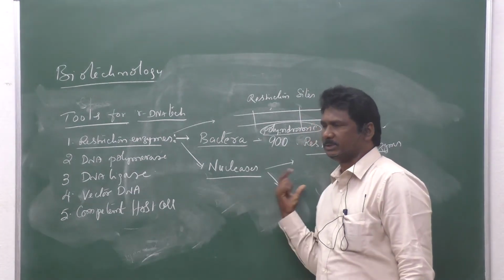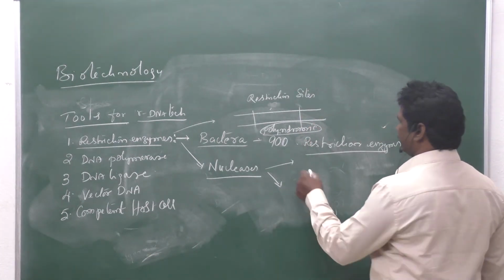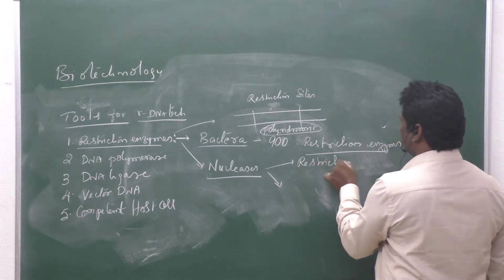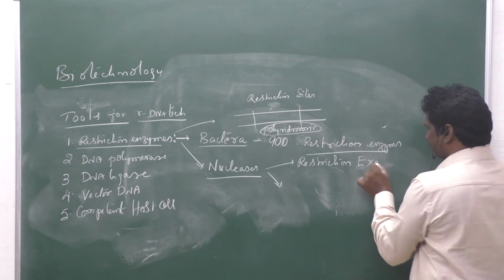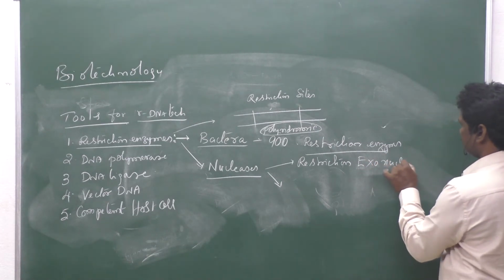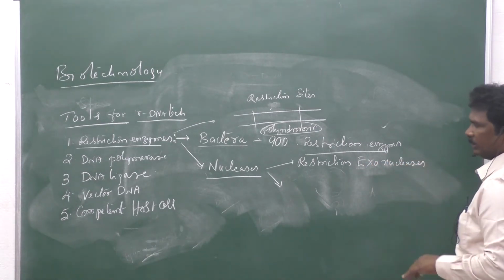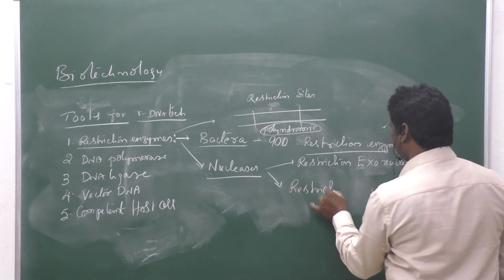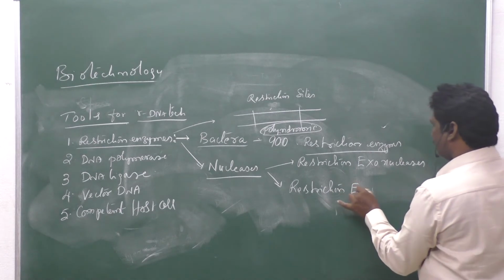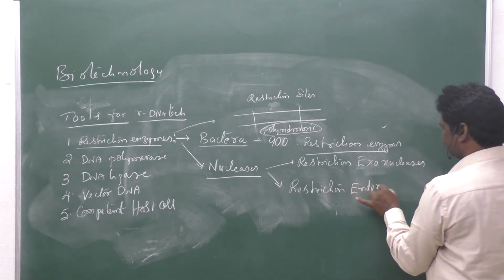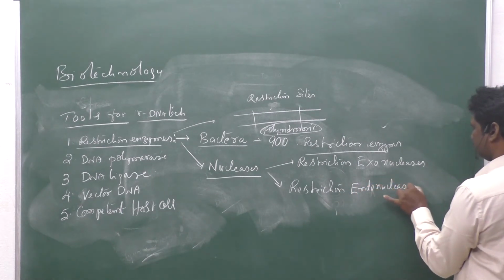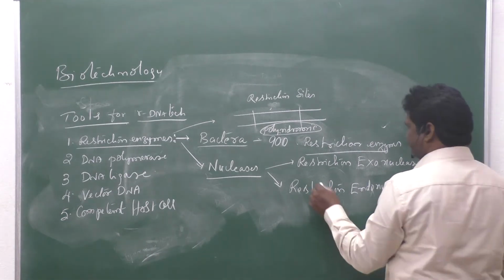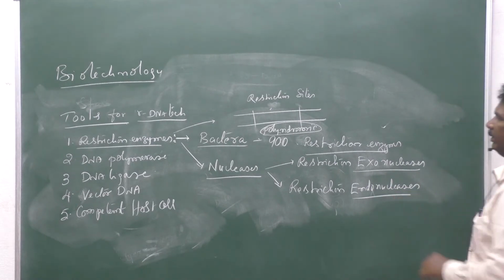In nucleases, two groups are there. First one is restriction exonucleases, and the second one is restriction endonucleases. What is the difference between exonucleases and endonucleases?